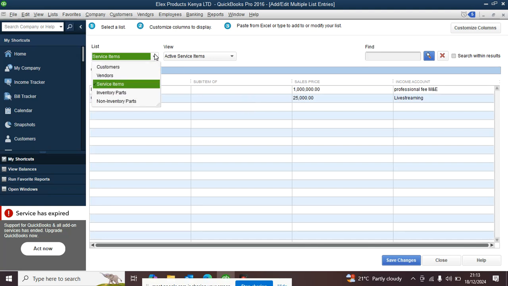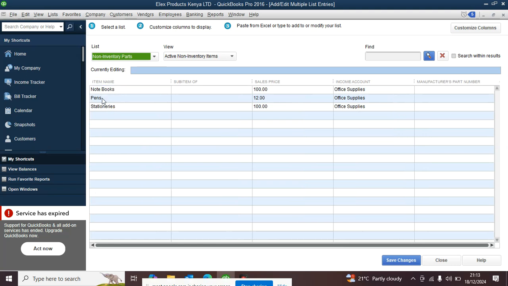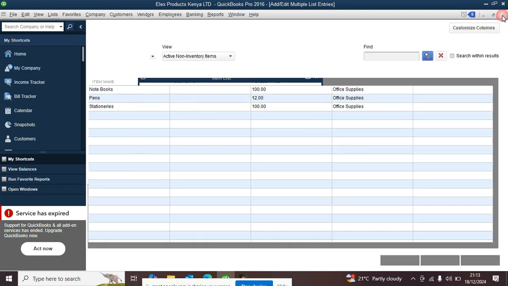The list is supposed to open, and you must ensure that from the list you select the right item. Yes, that's what I did. You can select non-inventory or inventory part. For example, you can be able to see where these are falling. That is non-inventory items. Yes. I think that's clear. Any other question?